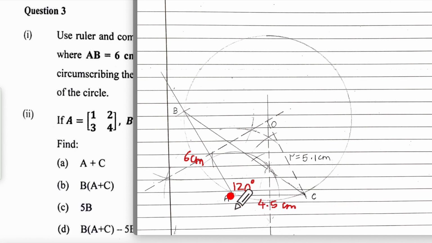Once we have drawn 4.5 and constructed 60 degrees, 120 degrees, got AB, cut an arc at 6 centimeters, joined BC, then for the circle, we need to bisect the sides. So I have tried to bisect the side earlier here. You can see I have erased it because the arc earlier and the new arc were coinciding. So I had to change the radius. Can you see that here this way?